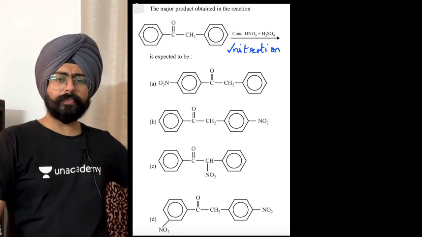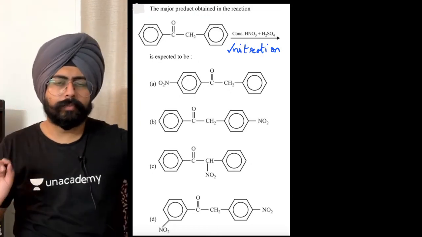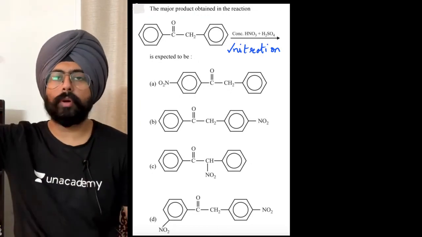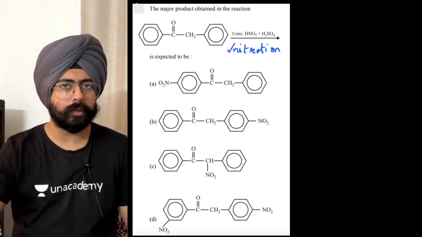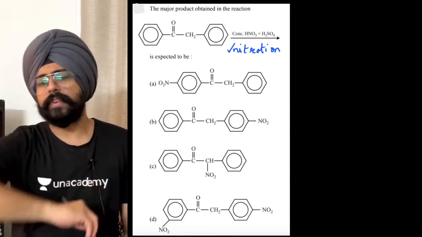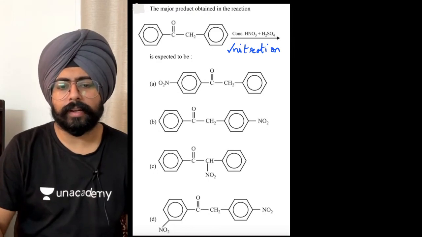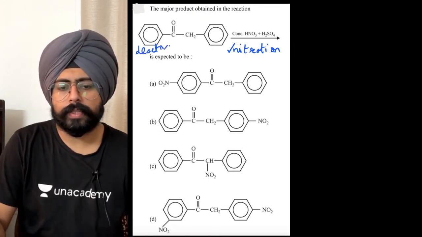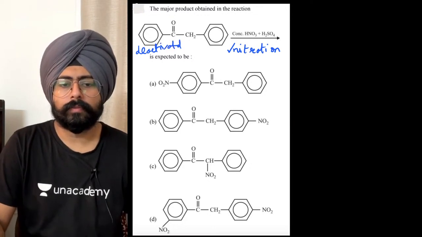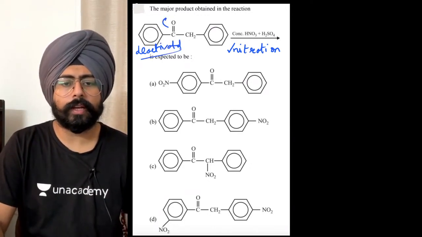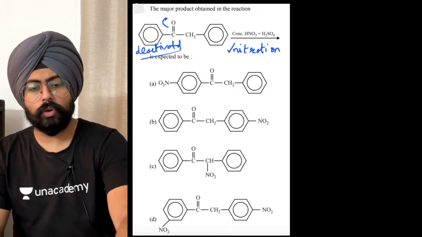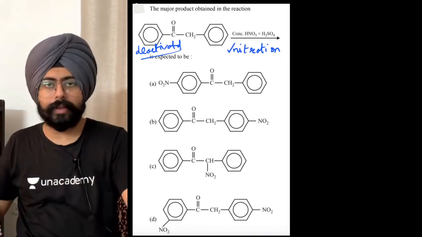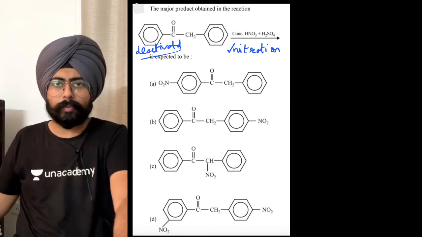Dekho ji. See, we are doing nitration, okay? And it has not been told to us that we are forcing more nitrations. We are just doing one nitration, okay? Also, the left hand side ring over here is deactivated in nature. Do you understand? This one is deactivated because oxygen is pulling electrons from it. So doing substitution on this when there are other options available is not a good idea. There are other options available right now to us.